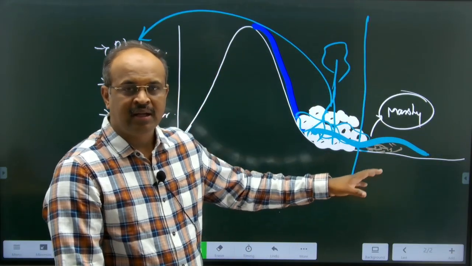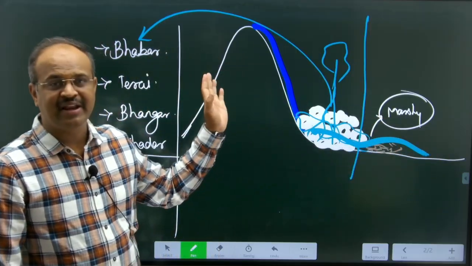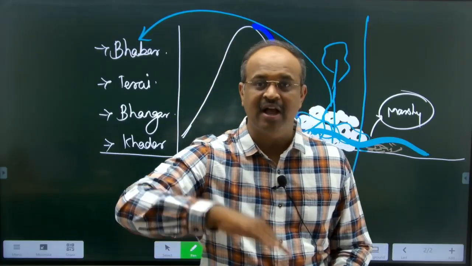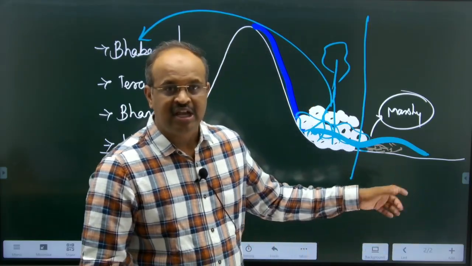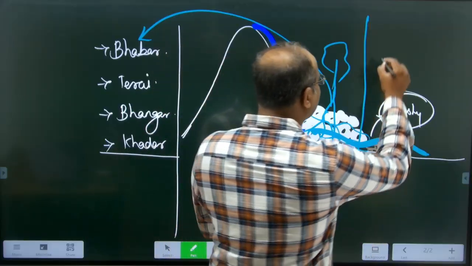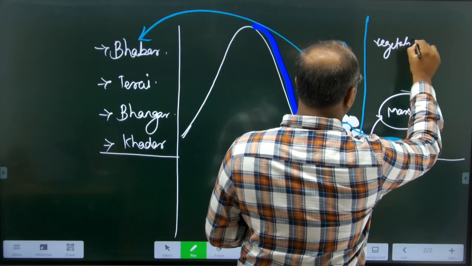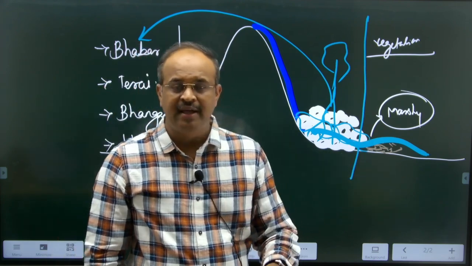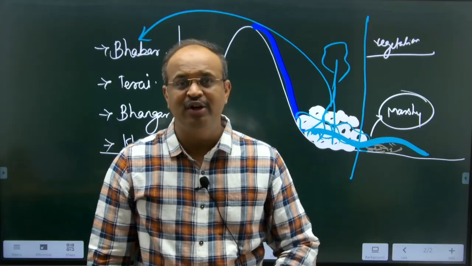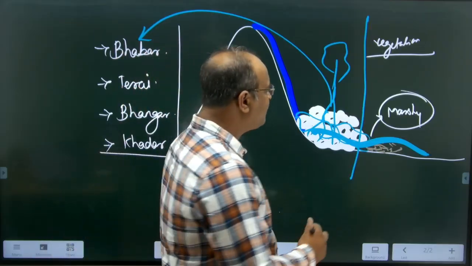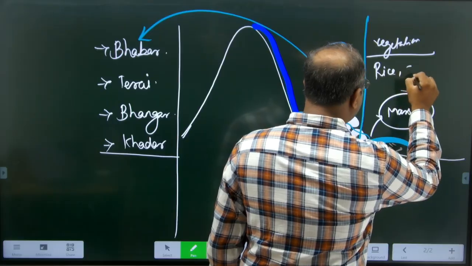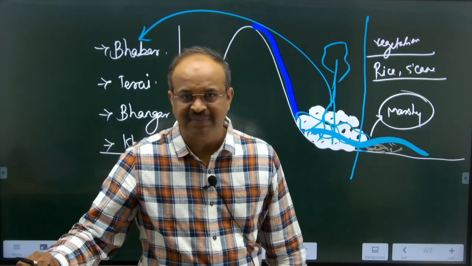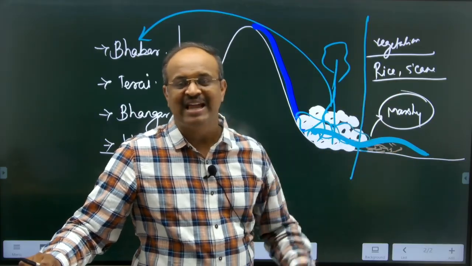And after that, as the river is coming up, it is called the Terai region, the Terai belt. Why Terai? If you translate it in Hindi, Terai means swing, coming again. As the water availability is good, you will be getting good vegetation. Because a large amount of water was present in this region, it has been converted to agricultural land. You can see crops like rice and sugarcane grown here. Why? Because the availability of water is huge. It is a marshy region, so rice can be grown properly.